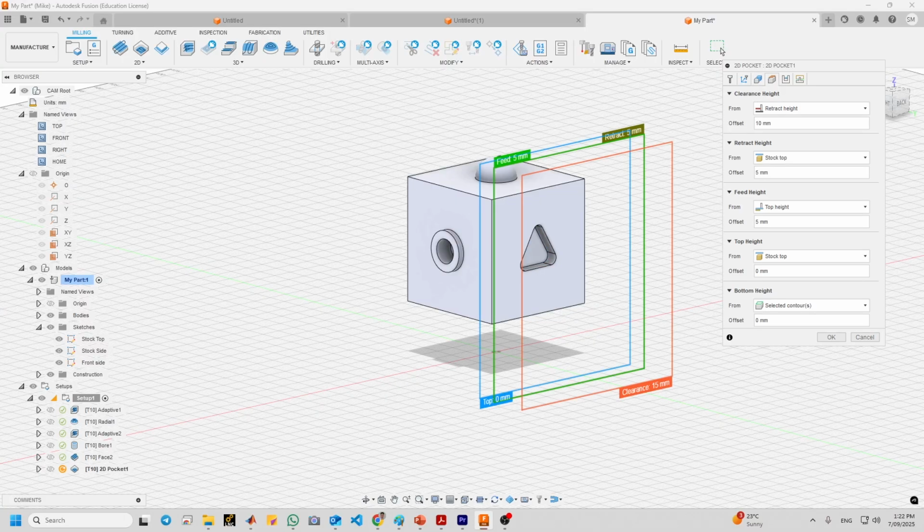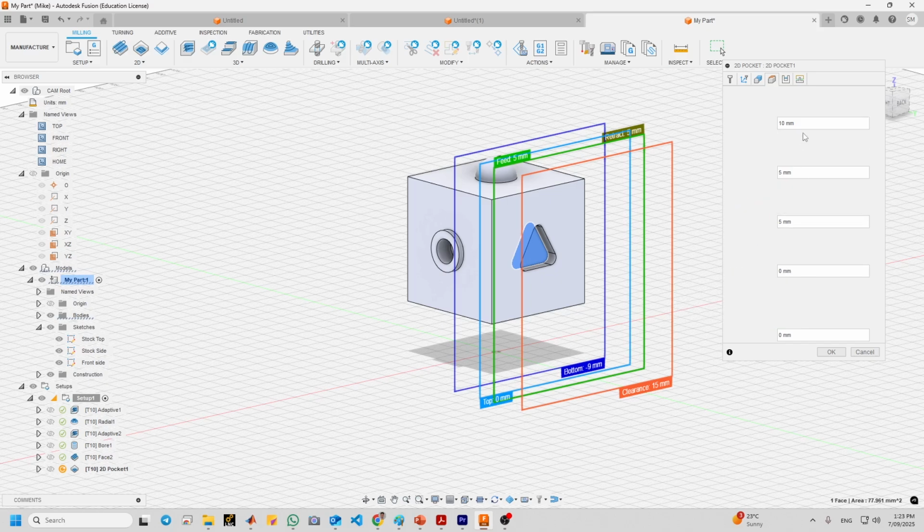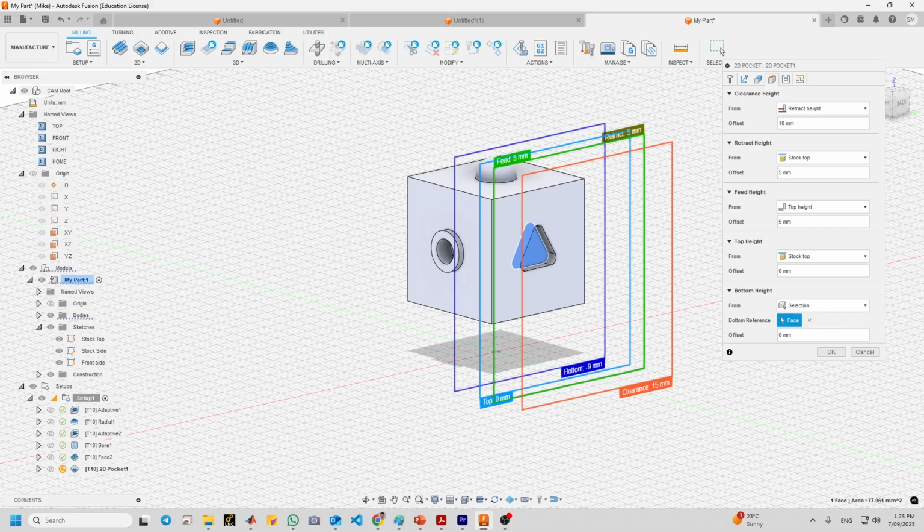In the height tab, set the bottom height to the bottom of the recess. So we will change the bottom height to selection. And it should be 10.5, and top height can be 0.5, 10.5.